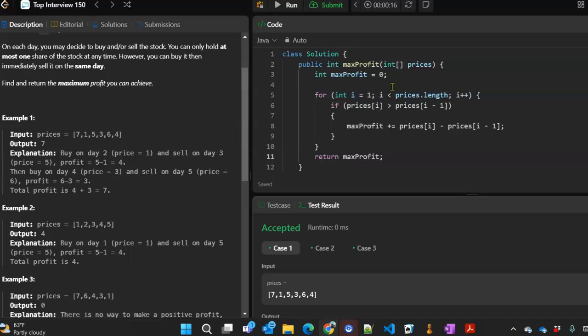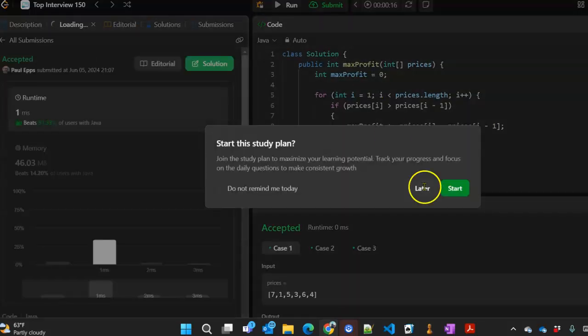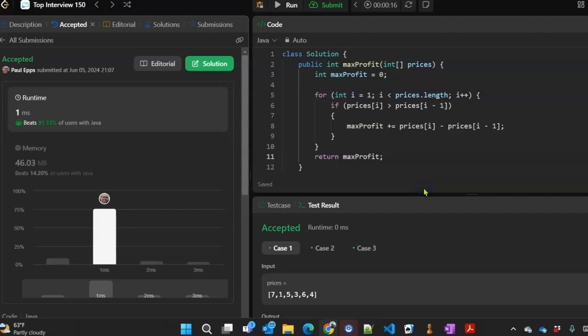All right, basic solution accepted. We'll go ahead and submit. All right, fast algorithm, beats, what is that, 91%?